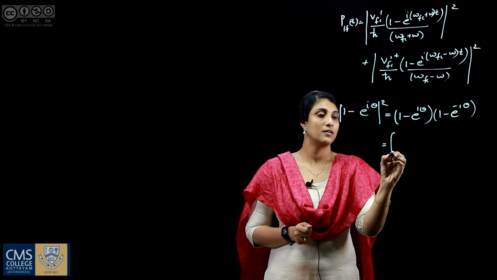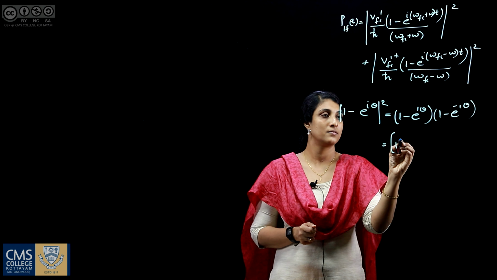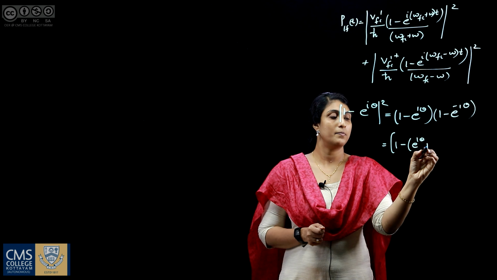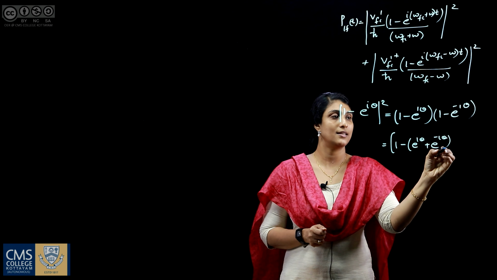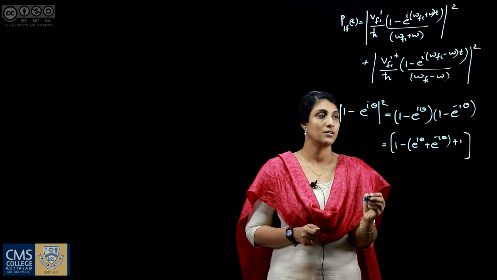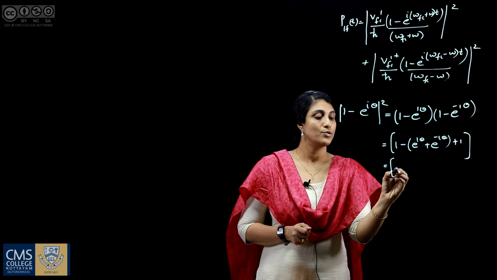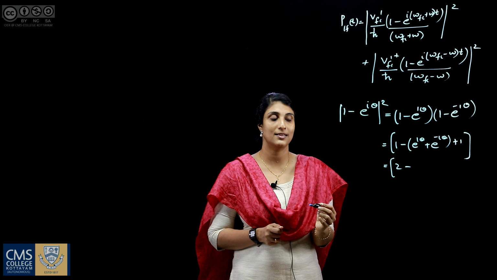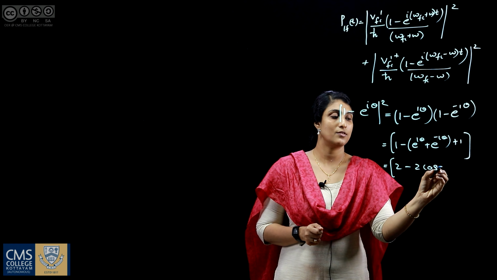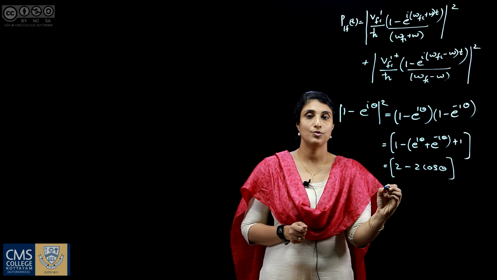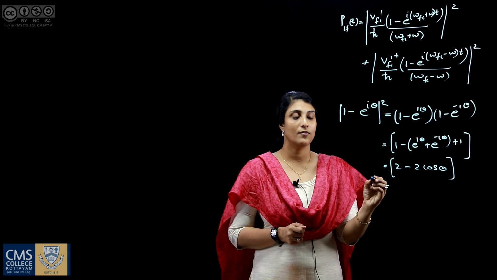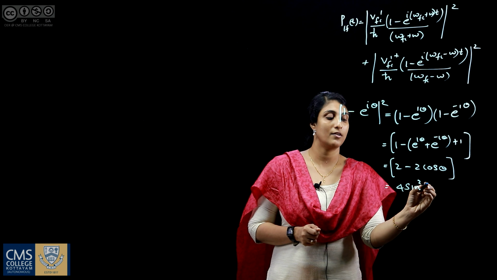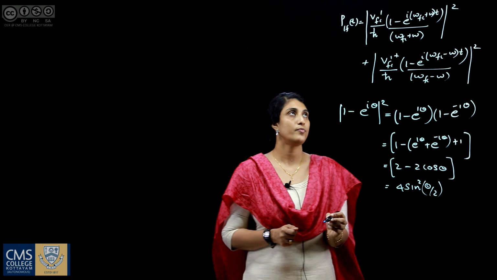On opening, 1 and we have minus of e raised to i theta plus e raised to minus i theta, plus 1. So it is 2 minus e raised to i theta plus e raised to minus i theta, which is 2 cos theta. So it is 2 minus 2 cos theta, 2 into 1 minus cos theta. So 1 minus cos theta is 2 sin square theta by 2. So we got 4 sin square theta by 2.